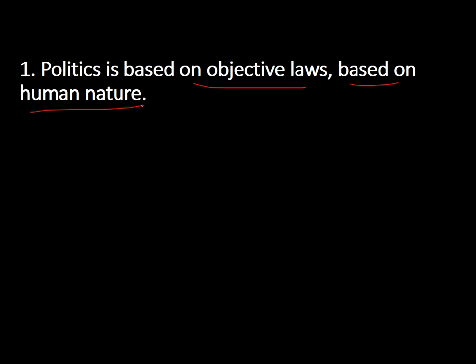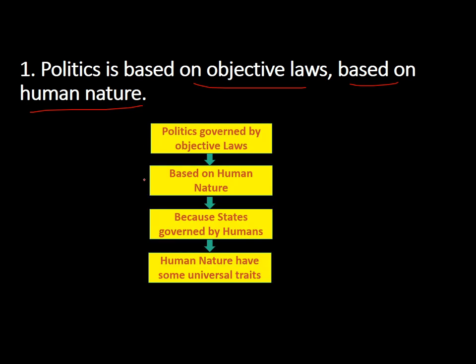What this point says is that politics is governed by some objective laws. What is meant by objective? It is meant that these laws don't change. We can know those laws and we can predict the behavior of international politics or the political system, and it is based on human nature. That's another assumption of that principle.